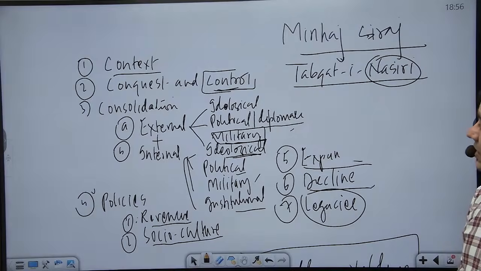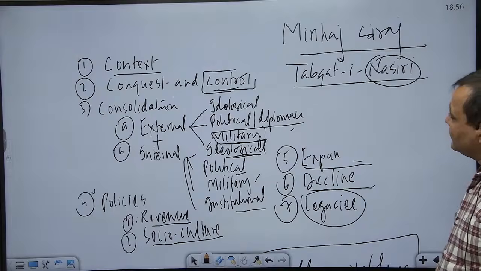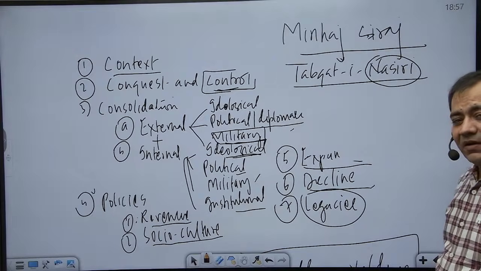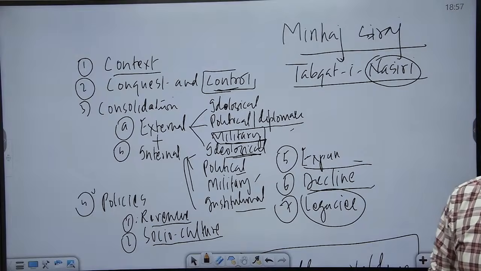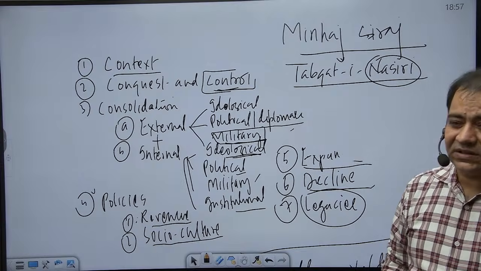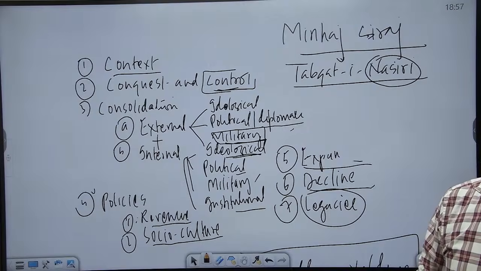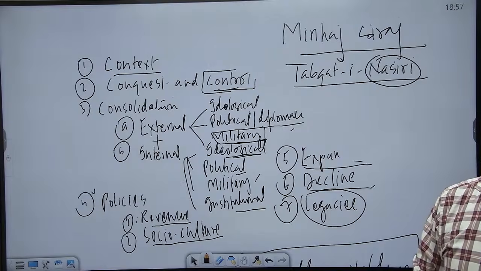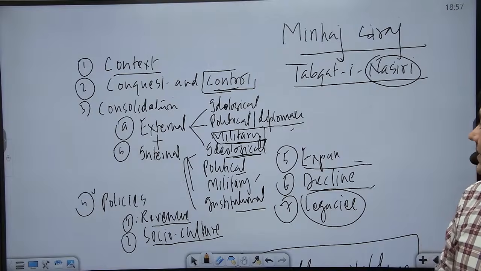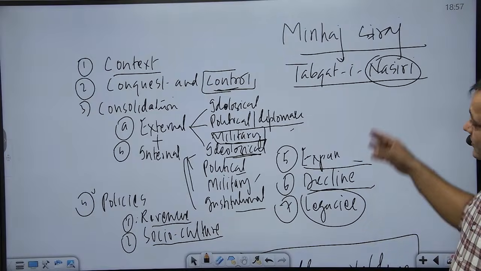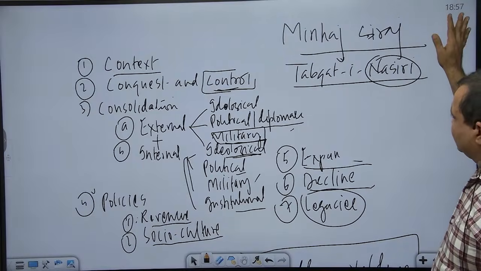So this scholar, who was patronized by Iltutmish, Minhaj Siraj, wrote a book Tabqate Nasiri, and this book we can see as the first historical account, written with canons of history writing, of the early days of the Delhi Sultanate. That's why this person is important, and Iltutmish, of course, is going to be important because of this.